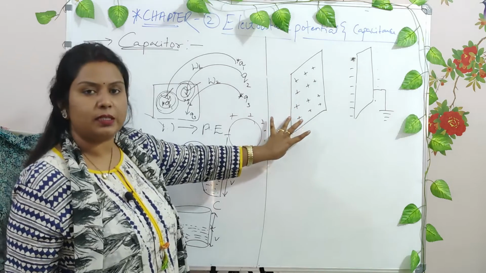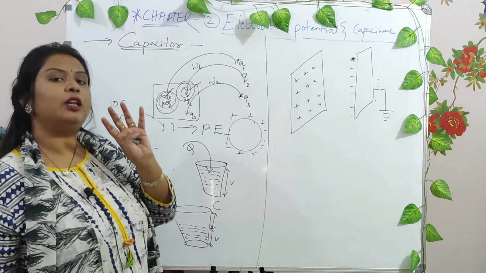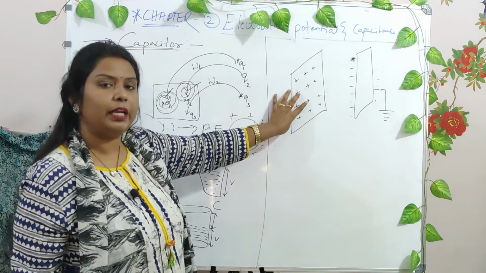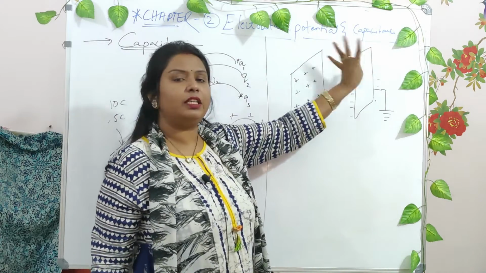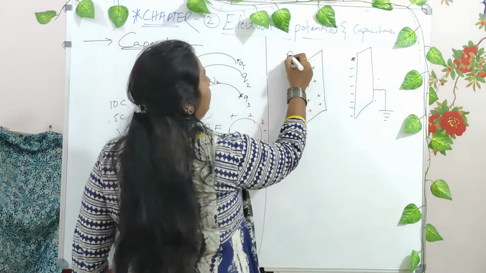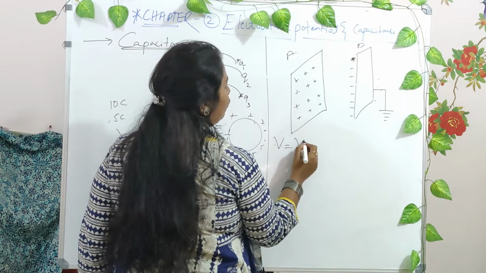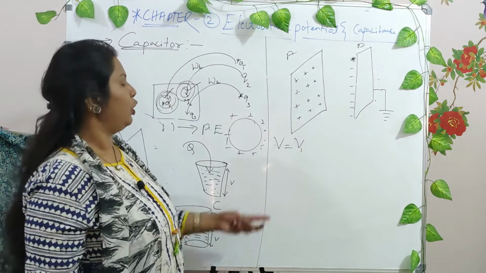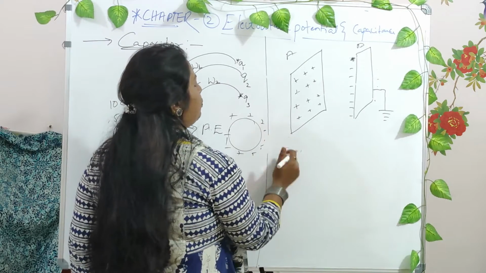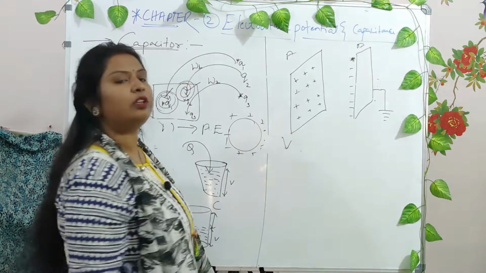Now this was the process, right? What is the potential of plate A? Initially, when this was not there, this is plate A, this is B, right? Initially V was equal to V1, or you can say V was the potential at this particular point.